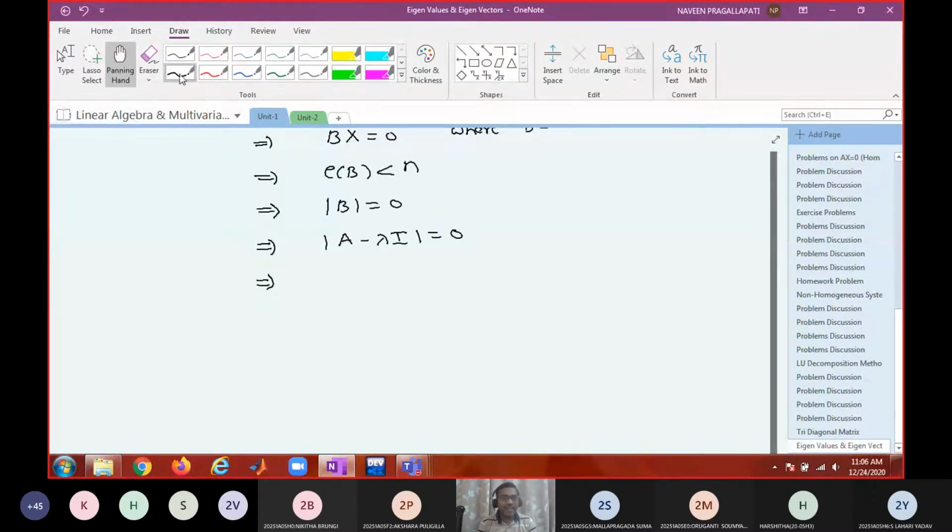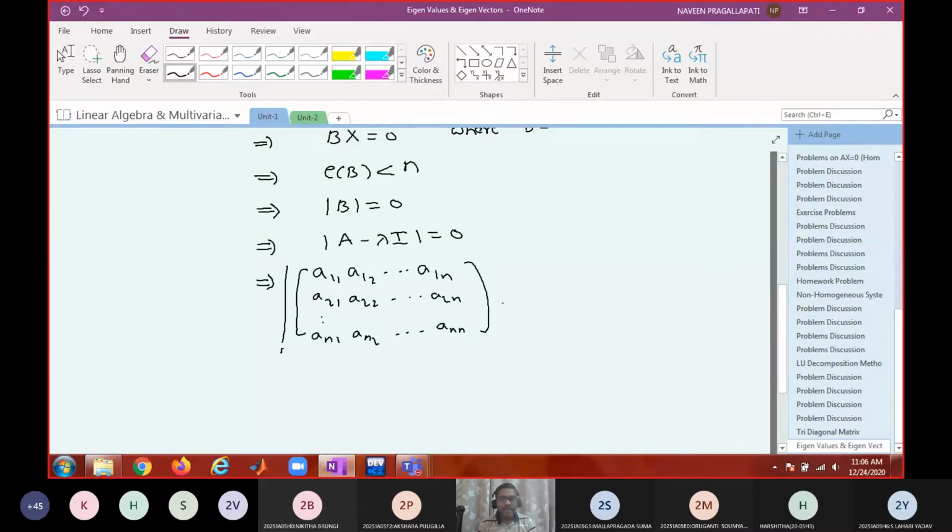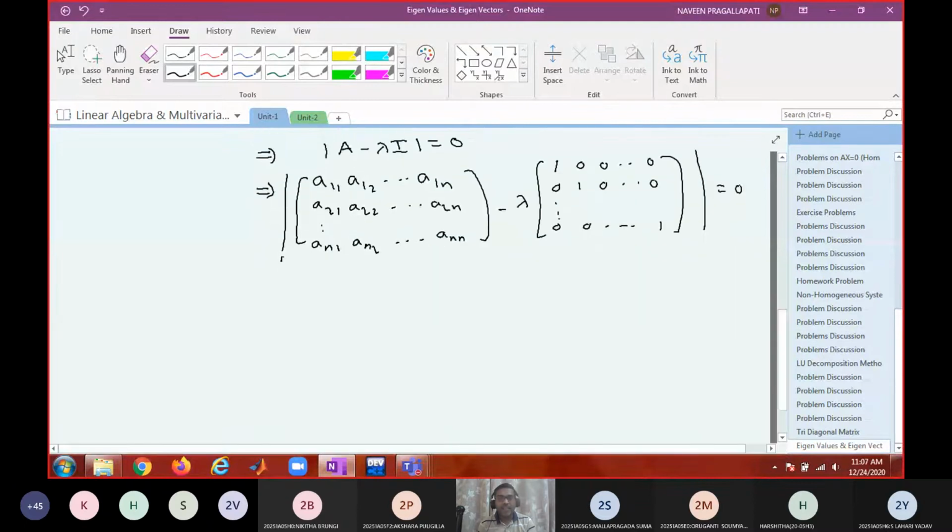So what is A? A is a matrix of order n by n: A11, A12, and so on up to A1n, A21, A22, and so on up to A2n, and so on, An1, An2, and so on up to Ann, minus lambda into what is I? The identity matrix: 1 0 0, 0 1 0, and so on, up to 1. The determinant of this difference must be 0. So when I simplify, what do you get?